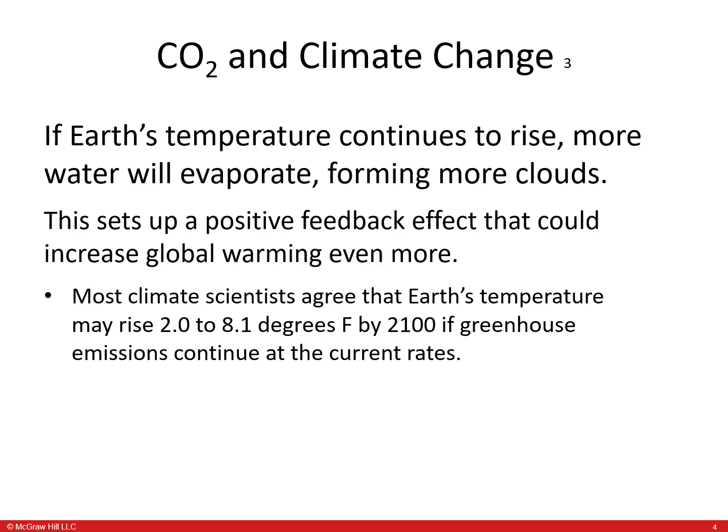As temperatures continue to rise, more water will evaporate, forming more clouds. This sets up a positive feedback that could increase global warming even more. Most climate scientists agree that Earth's temperature may rise 2 to 8.1 degrees Fahrenheit by 2100 if greenhouse emissions continue at the current rate.